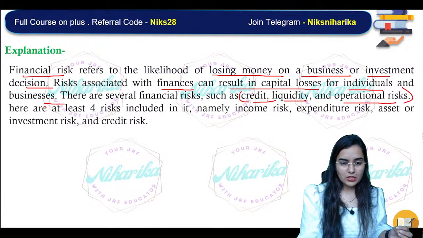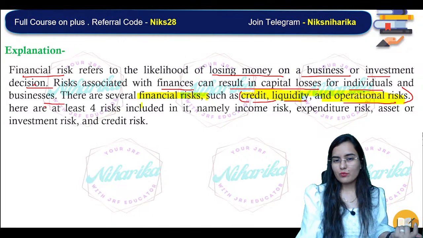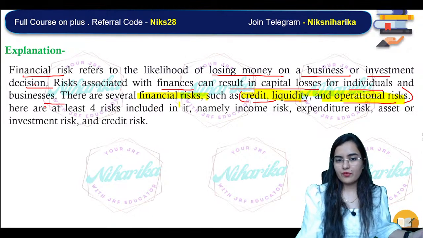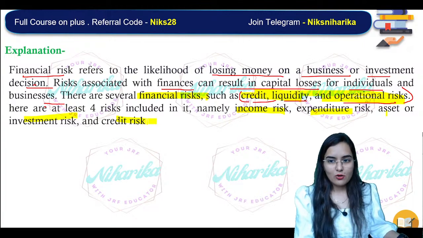We have done all the three kinds of financial risk. All these are financial risk. And here you can include more financial risk, four total kinds of risk: income risk, expenditure, asset, investment risk, and credit risk.